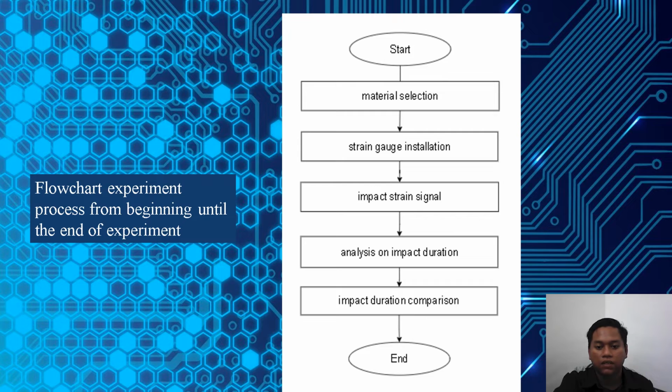After that, we analyse the impact duration based on the graph on the computer. Then we do the impact duration comparison, where we compare the result between the analysis theory and the experiment.